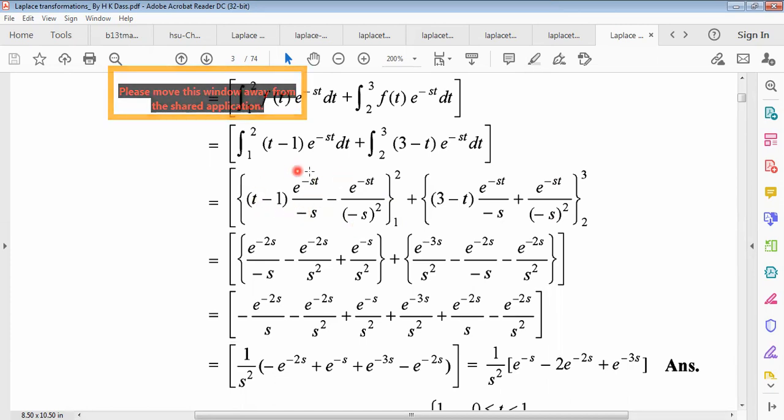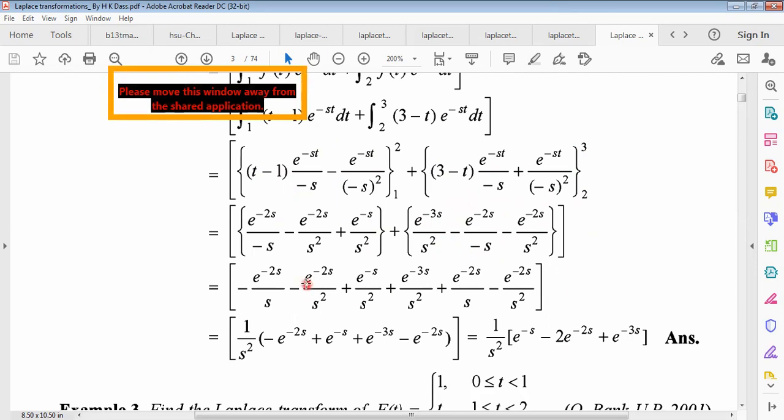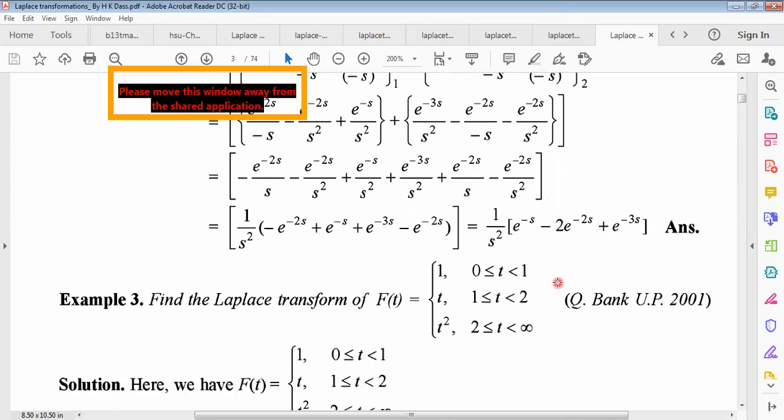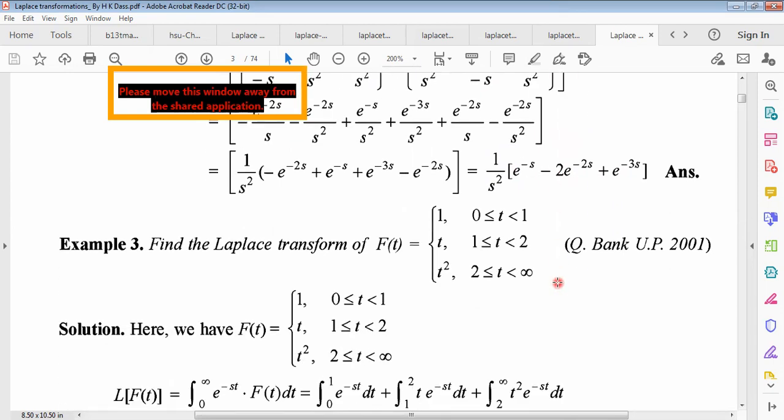Now just putting t equals 2 here, and t equals 1. T equals 1 will be 0. 1 minus 1 what will be? 0. So we get only this one. Now if t equals 3, this will be 0. And t equals 3, then we get this line, and if t equals 2, then we get 2 minus 1, 3 minus 2, means this only. This is very easy, just adding and subtracting, we get this line. This is the result. Similarly, we can solve the Laplace transform of these types of functions.